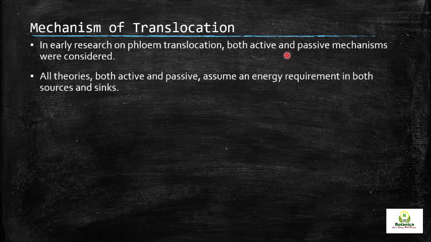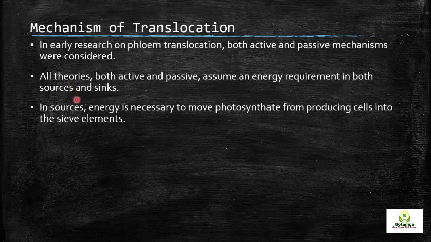Both possibilities were considered. All theories, both active and passive, assume an energy requirement in both source and sinks. At some step or the other, there is a need of energy, where the food is loaded or where it is unloaded, that is, at the sources and sinks. In sources, energy is necessary to move photosynthate from producing cells into the sieve element.